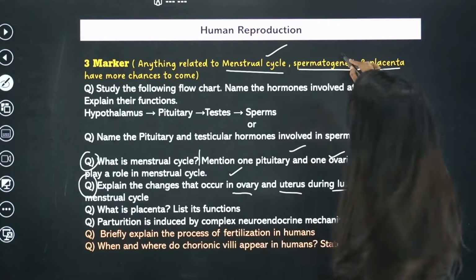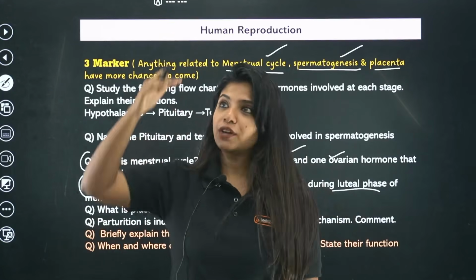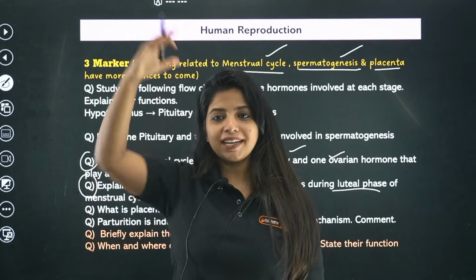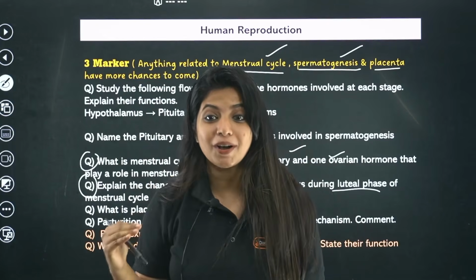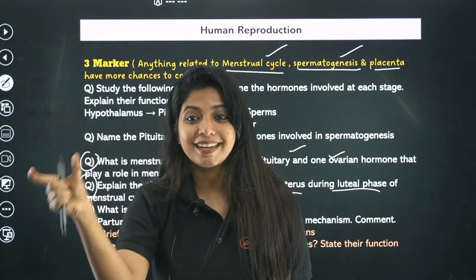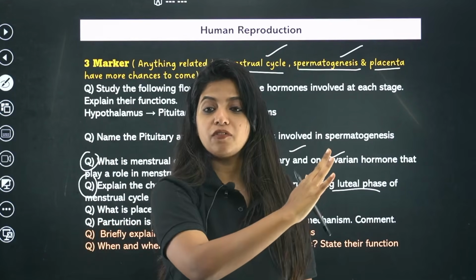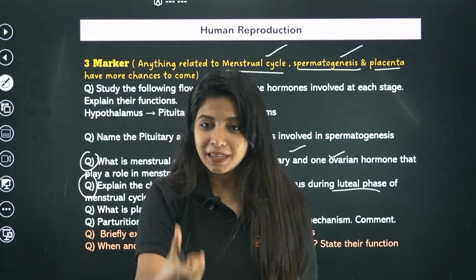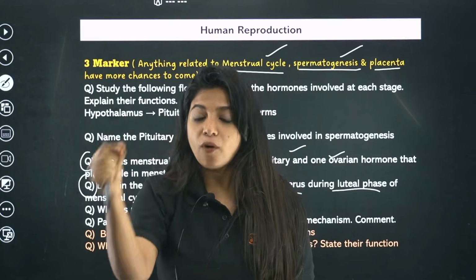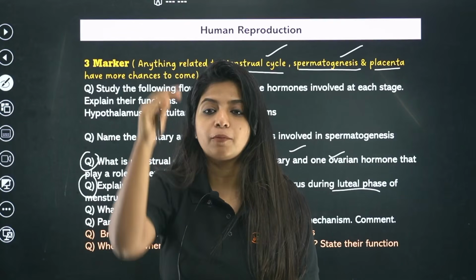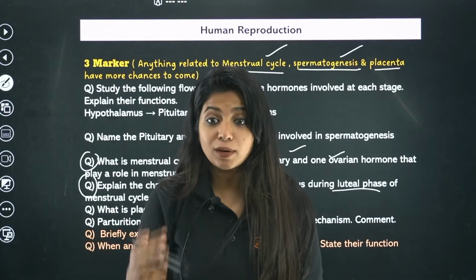Second is spermatogenesis, that is the formation of sperm. You know that spermatogonia are going to divide and give spermatids. The spermatids are going to form spermatozoa. What do you call this? Spermiogenesis. Then the sperms move out into the seminiferous tubule. What do you call it? Spermiation. All these short terms are important. Apart from it, what are the hormones? How are they going to help with the process of spermatogenesis? Those types of questions can come.